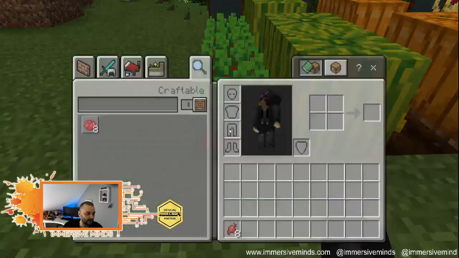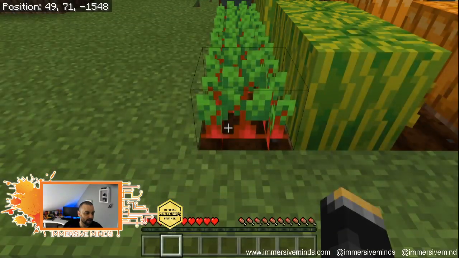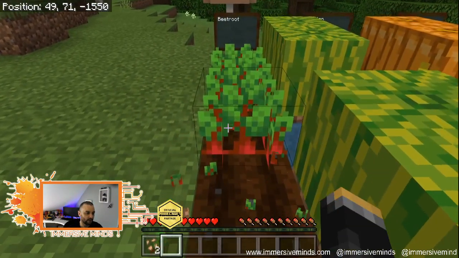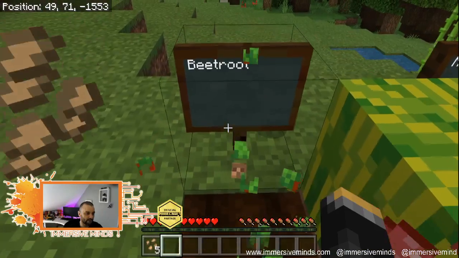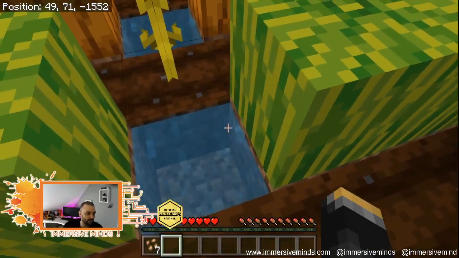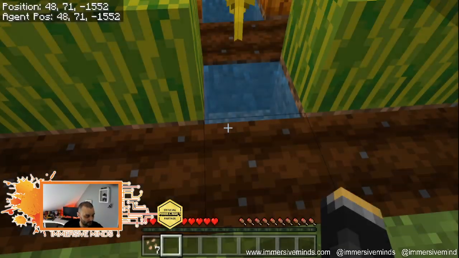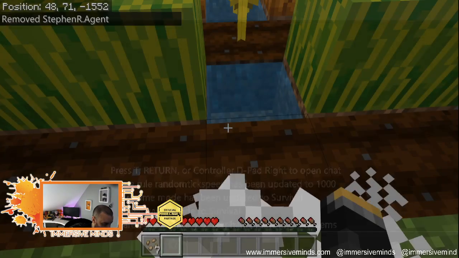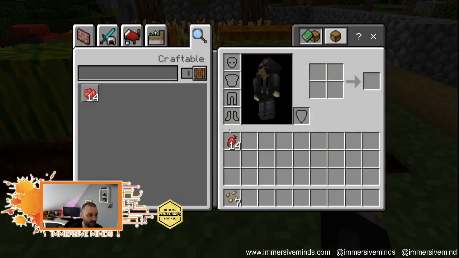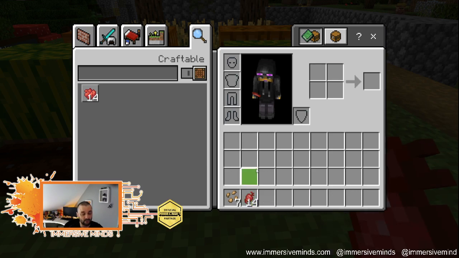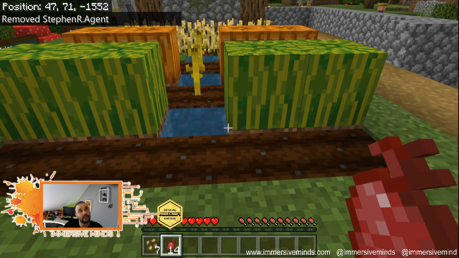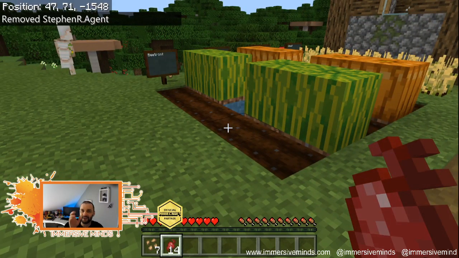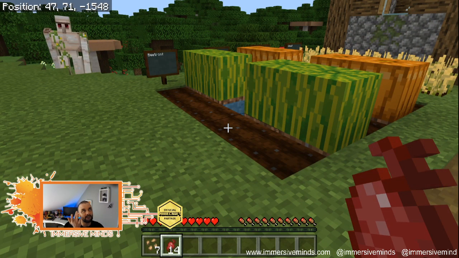Let's see if we can, and I'm just going to store the 8 beetroot in here. And we're going to do 1, 2, 3, 4, 5. How many beetroot did we get this time? Oops, that's me pressing C. I shouldn't do that. There we go. And go back into my inventory. 14. So actually we only got 6 that time, right? So is that 8? Yeah, we only got 6 that time with my fingers. 8, 9, 10, 11, 12, 13, 14.